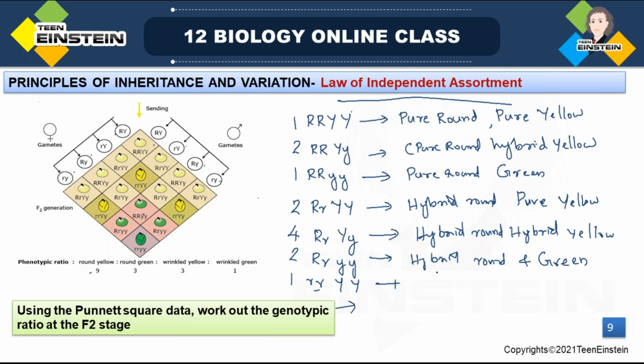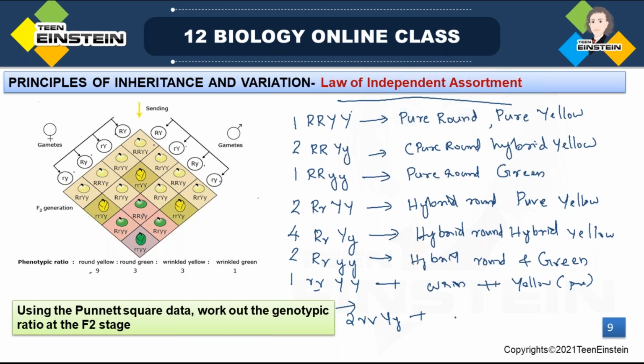Here this is recessive, so wrinkled and pure yellow, right? Next combination you can see 2: small r, small r, capital Y, small y.